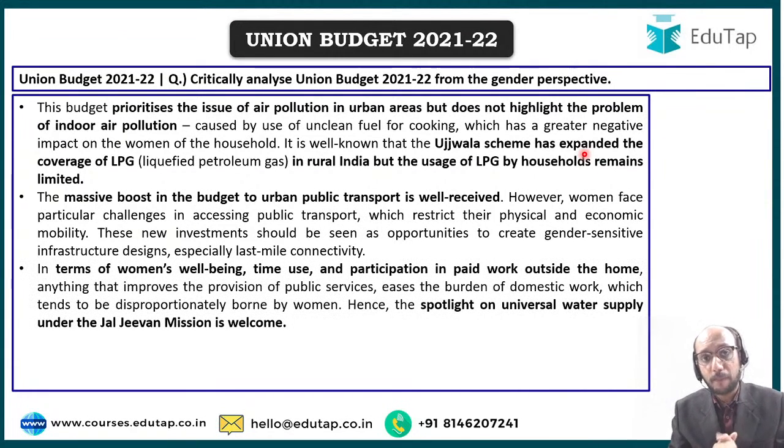Another very, very important and a very good development in this budget is the spotlight that has been projected on universal water supply under the Jal Jeevan mission. So not only do we have a Jal Jeevan mission for rural areas, but we are also having a Jal Jeevan mission now for urban areas, which is all very good. Why? Because the majority of the times you will see that it is either the girl or the woman in the house who is given the task of going and fetching water from far off places.